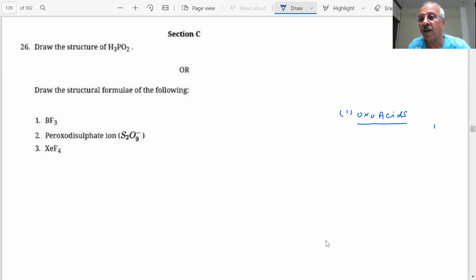Oxygen, double bond oxygen, and they also have ionizable H plus. So what is important is that the element is having a double bond with oxygen, oxo, and in oxo acids there is an ionizable H plus.